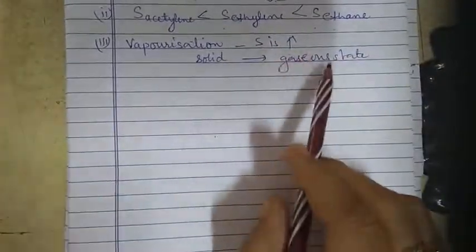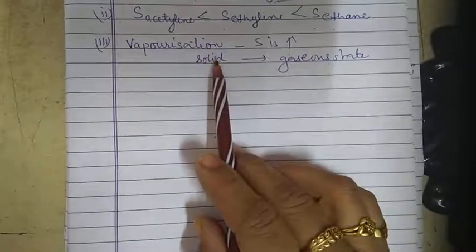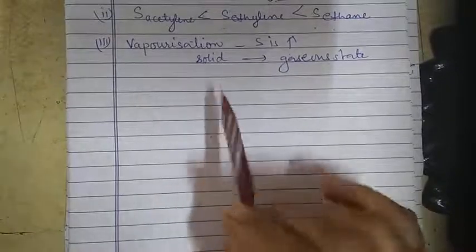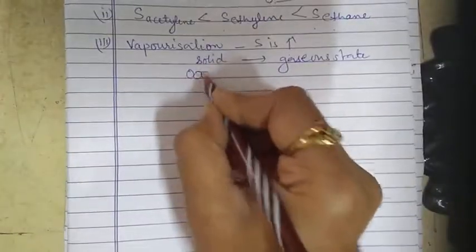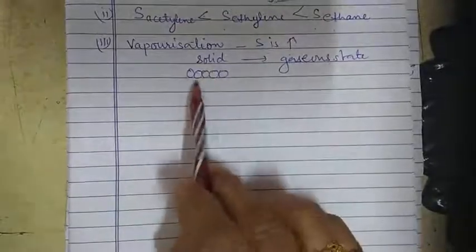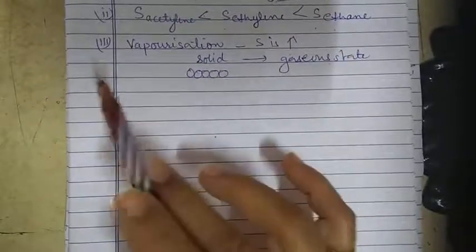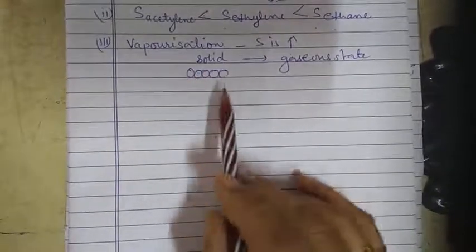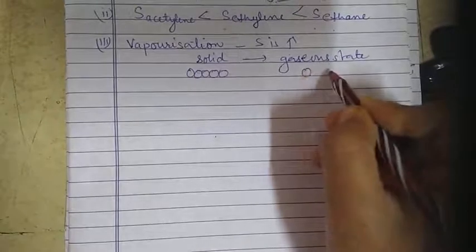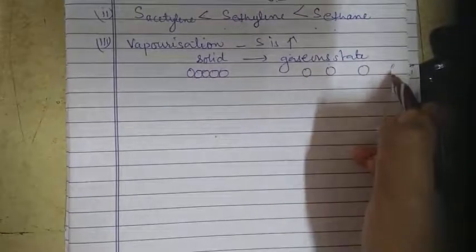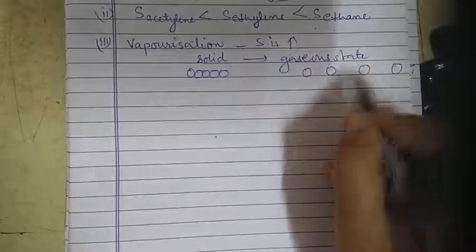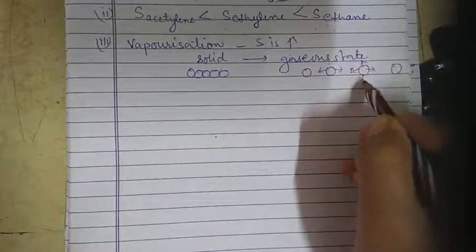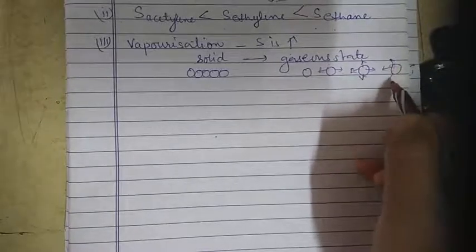When the solid is converted into the gaseous state, we know that in case of the solid, the particles or atoms are closely attached to each other. Particles are tightly packed, so there is no space in between, and the atoms cannot move here and there. But in the gaseous state, there is a very big interparticle distance between the atoms, and every atom is free to move in every direction.